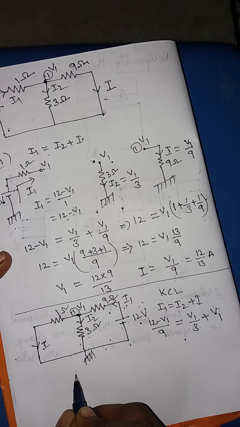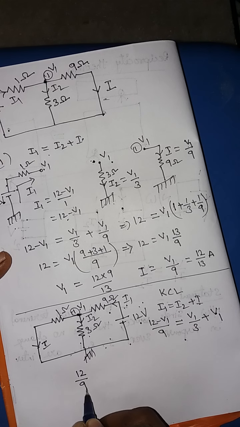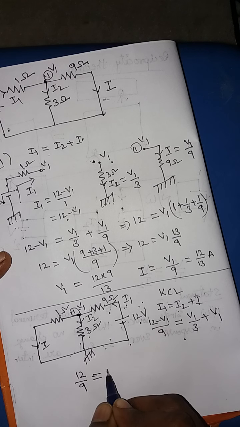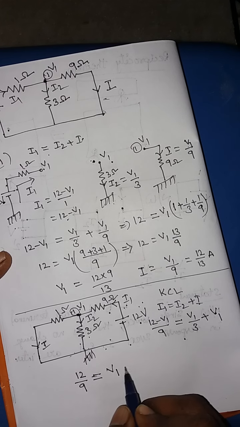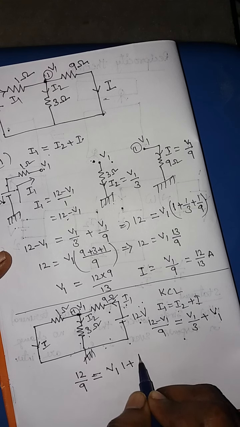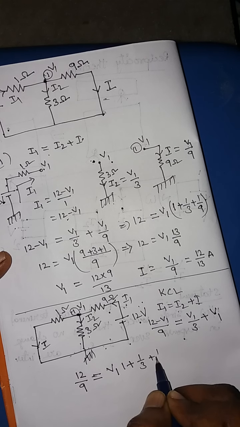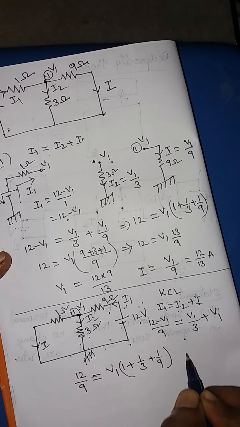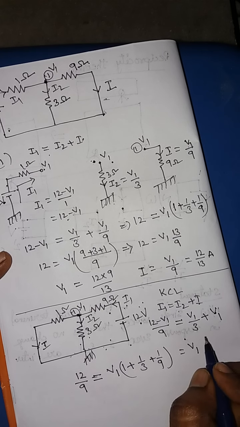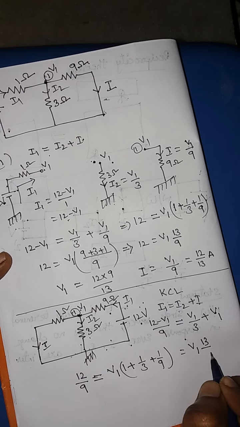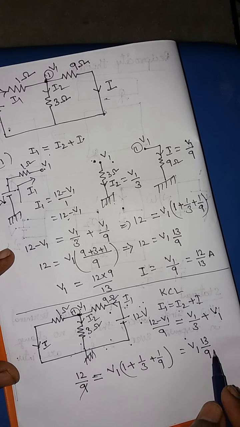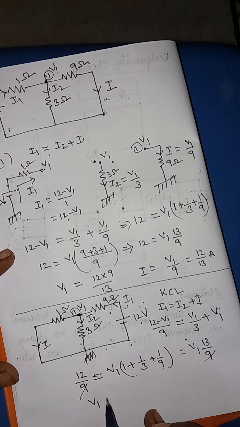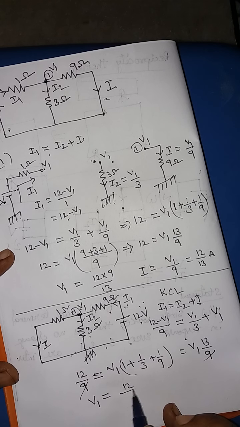So hence 12 by 9 is equal to, we common the V1, 1 plus 1 by 3 plus 1 by 9. The same thing we got. This is equal to V1 into 13 by 9. So hence this 9 gets cancelled. V1 here is 12 by 13 volts.